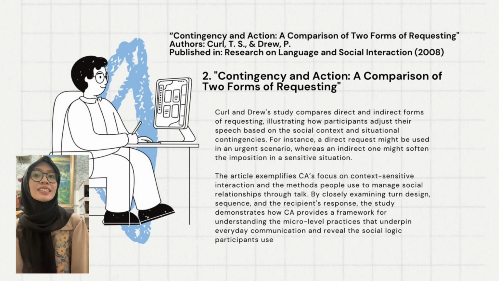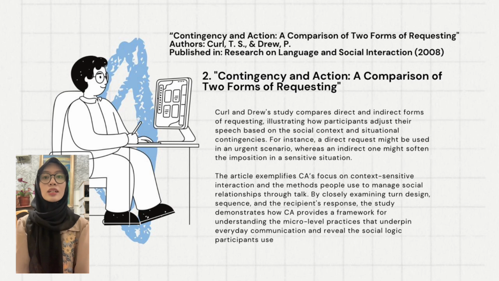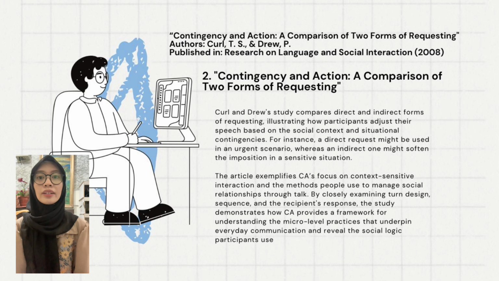For instance, a direct request might be used in an urgent scenario, whereas an indirect one might soften the imposition in a sensitive situation. The article amplifies CA's focus on context-sensitive interaction and the methods people use to manage social relationships through talk. By closely examining turn design, sequence, and the recipient's response, the study demonstrates how CA provides a framework for understanding the micro-level practices that underpin everyday communication and reveal the logic participants use.